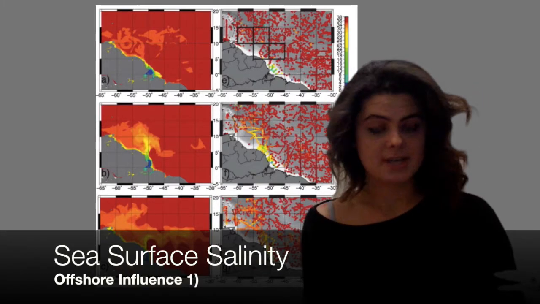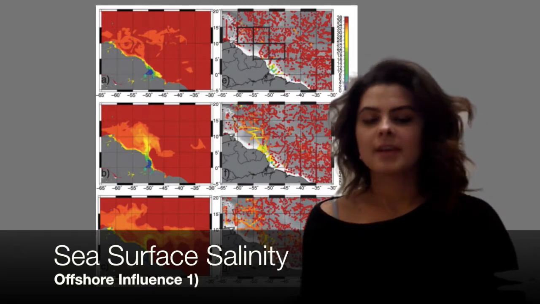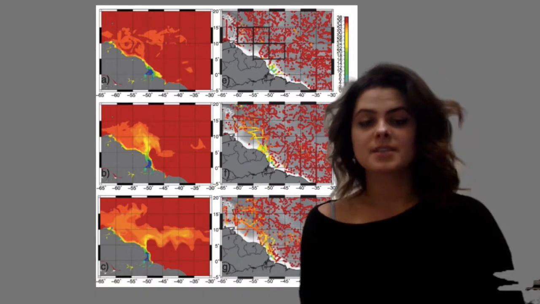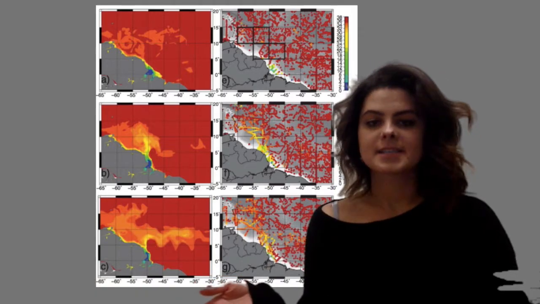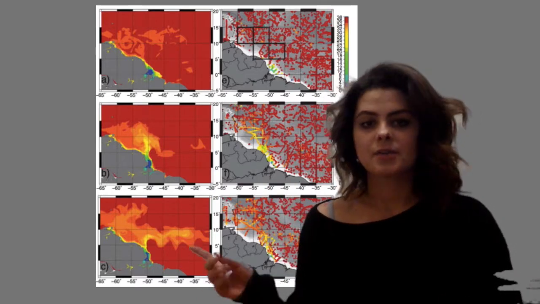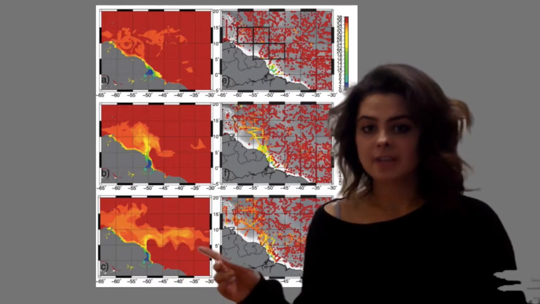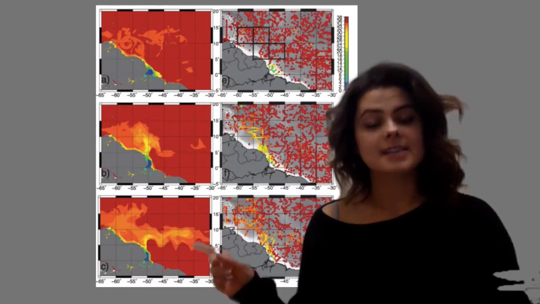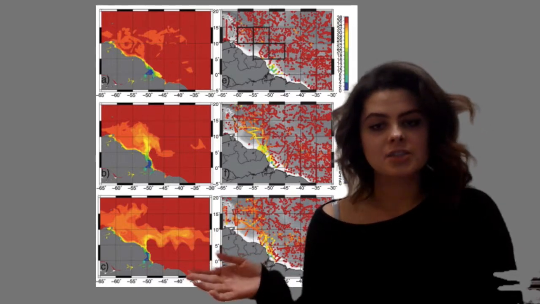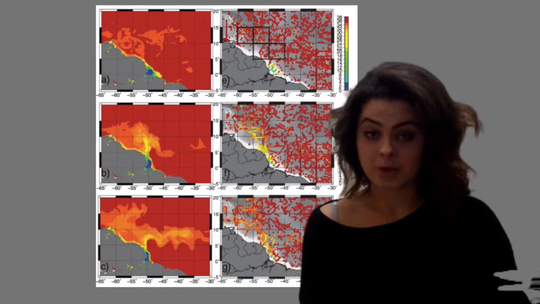So, as I mentioned, I'm going to be introducing the offshore influences of the Amazon River. Now, the first influence I want to address is the sea surface salinity. To my left, there is a graph which displays the sea surface salinity changes over the course of a few months. It's very clear that the Amazon plume, which is discharged from the continent, is of a different color than the adjacent waters. It is actually of a lower salinity than the North Atlantic, and this is attributed to the fact that it's fresh water being mixed with the seawater.